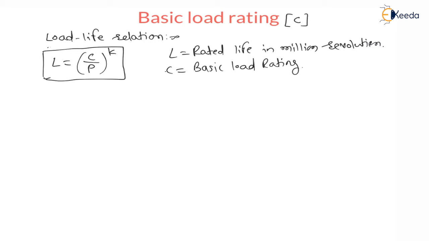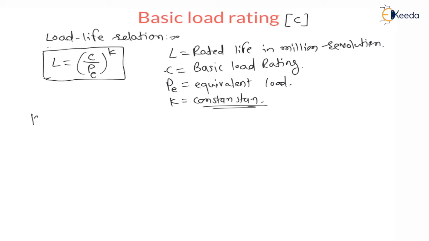Corresponding to load C, the life L10 is equal to 1 million revolutions, that is 10 to the power 6 cycles. C is basic load rating, and P is the equivalent load acting on the bearing, and here K is a constant of bearing.